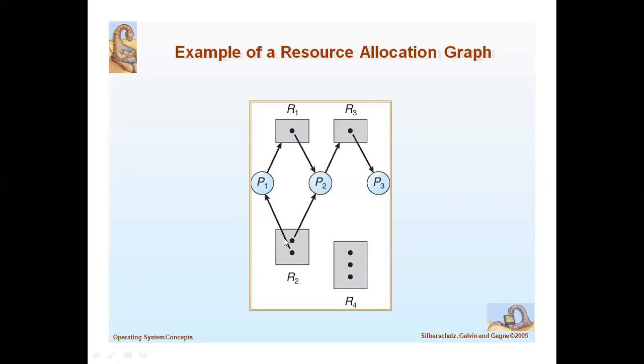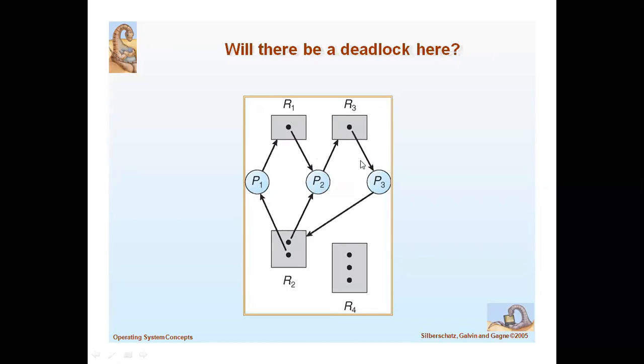And in this particular resource there are more instances: one is assigned to P1, another is assigned to P2. Also R1 is assigned to P2, and P2 is requesting the resource R3, but R3 is already allocated to P3.